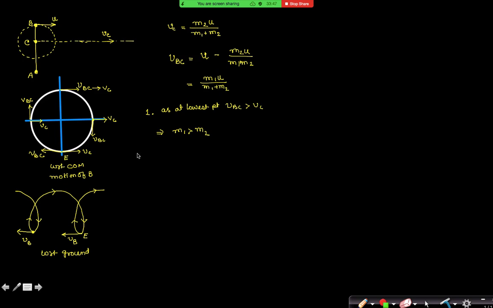Sir, how can we understand that velocity of B with respect to center of mass is always constant? I am not talking about velocity, I am talking about speed. If speed is not constant, then what is needed? If in a circular motion speed is not constant, what is needed?